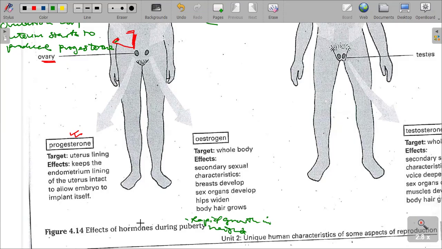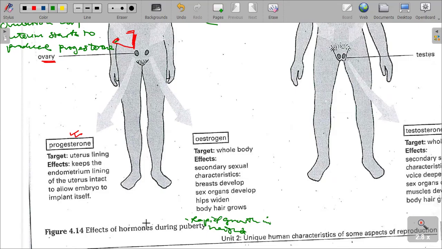The skin gets oilier and pimples may develop. We also have the increase in vagina size. The periods start about a year after. We also talk about the growth of the breasts, which has already been marked.